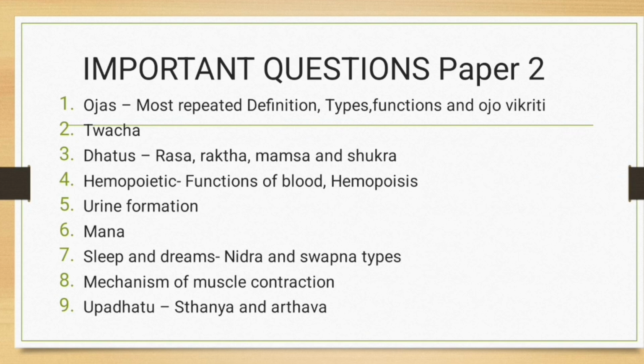And coming to the hemopoietic system, the functions of blood, that is the RBC, WBC, platelets and plasma proteins are very common. And hemopoiesis, the flowcharts for RBC, WBC and platelets and the erythropoiesis are the frequently asked ones. Urine formation, know the 3 steps of urine formation and the Ayurvedic concept of Mutra Nirmiti.